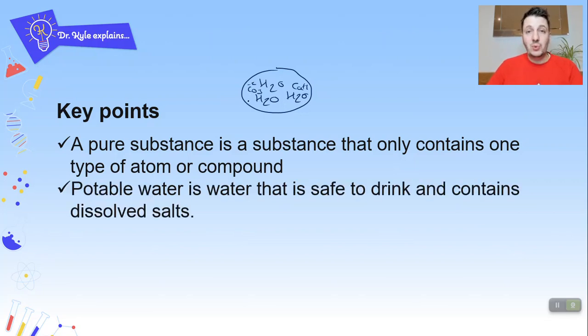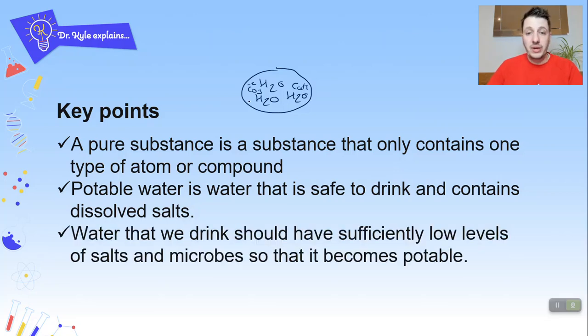Potable water is water that is safe to drink and it contains dissolved salts or dissolved solids. Now, water that we drink should have sufficiently low levels of salts and microbes so that it becomes potable. So basically, potable water is any water where the levels of salt and microbes are low enough so that we don't have any harm from it and it does us the good that we need it to.